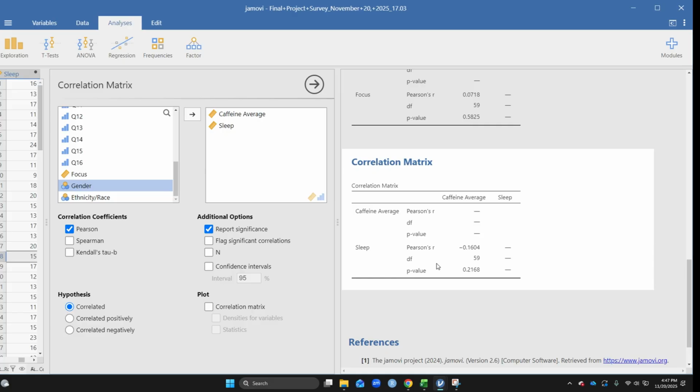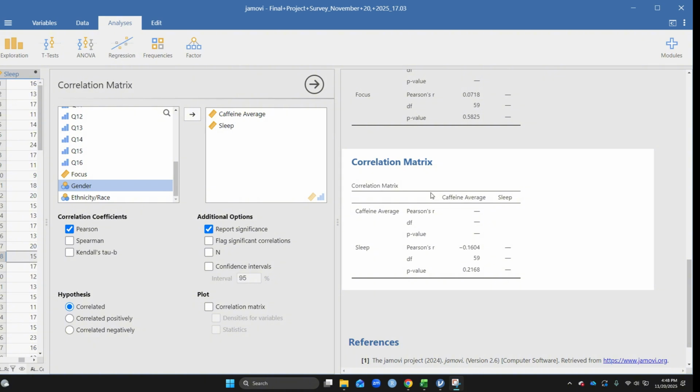Pearson's R, you have a negative Pearson's R of 0.1604. Just be negative 0.16. So what this is telling us is that the average caffeine consumption and their sleep was not significantly correlated. So that means higher caffeine intake was not associated with any meaningful difference in their sleep.